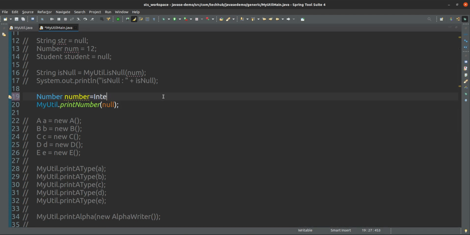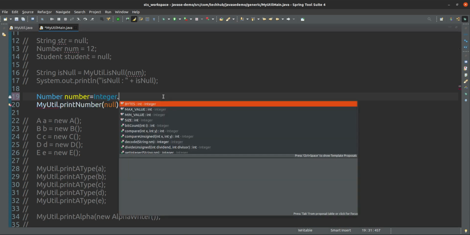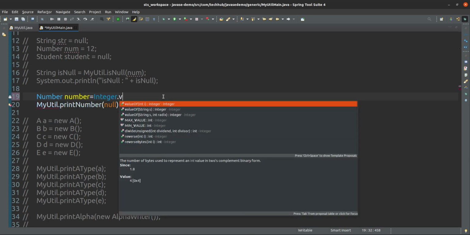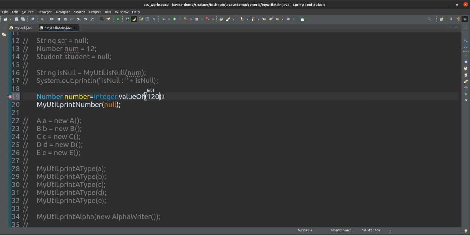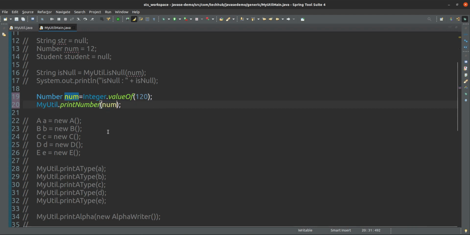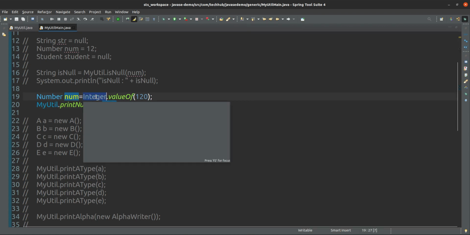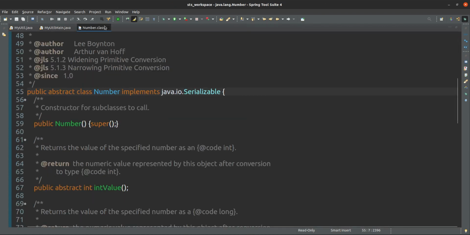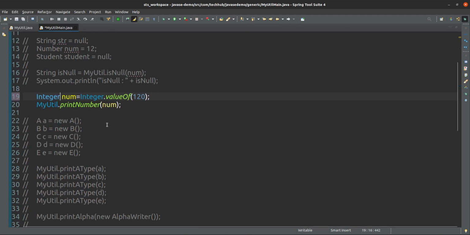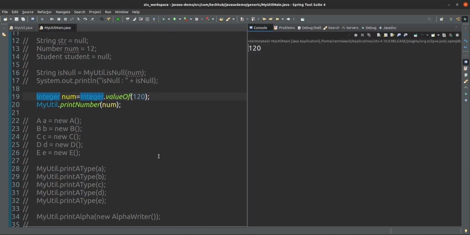Integer dot valueOf 120, no issue. You can use it in this way. So this is number now, and if I run this one, it is fine. 120 it is coming. Or you can use Integer directly, no issue. Integer, that is also fine.